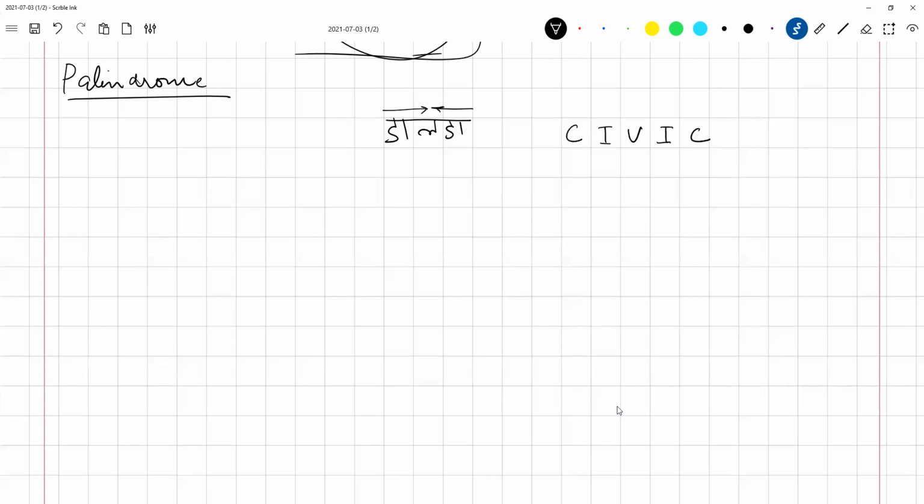So how would we go about breaking this down?